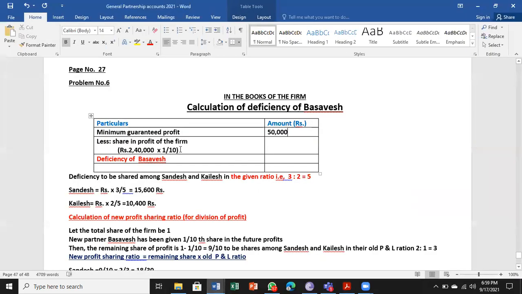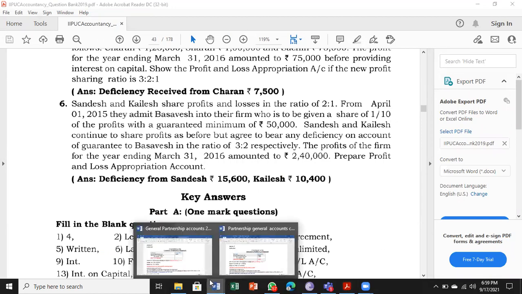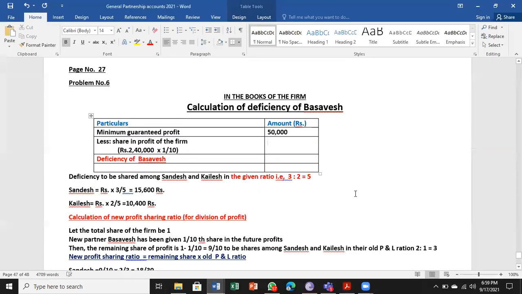So 1/10 share, I told you the new partner Basavesh is given 1/10 share in the future profits. So 1/10 share will be 24,000. So the deficiency for Basavesh is 26,000.